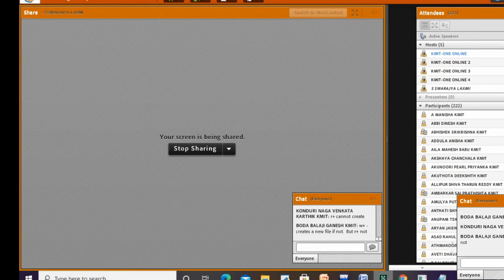Clear? Good, Balaji. And somebody even gave the same answer, Naga Venkata Karthik. So very good. The difference between R plus and W plus is that R plus will perform both read and write, but if the file is not there, it will not create. But W plus means if the file is not there, it is going to create that particular file. Good. Clear?